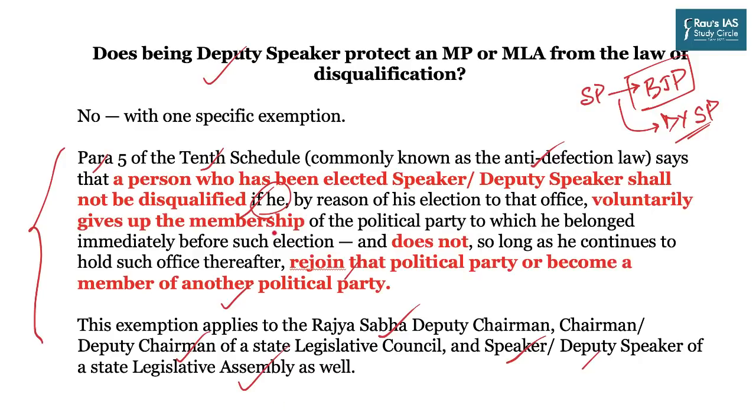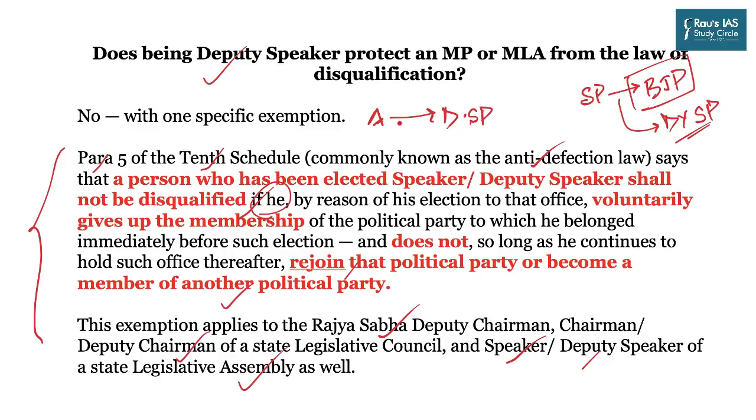So if you read this long sentence over here, which is directly taken from the Constitution of India and hence is very complicated, basically what it wants to say is that if a party MLA, let's say A, becomes a deputy speaker, but before becoming deputy speaker, he or she resigns from her party membership voluntarily. In other cases, that person would be disqualified according to the 10th Schedule.